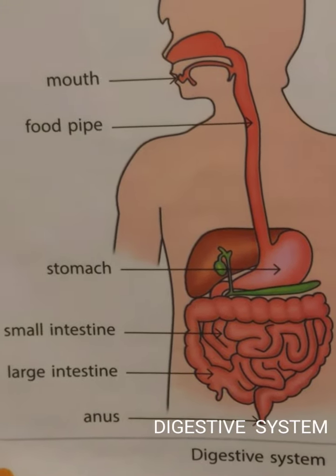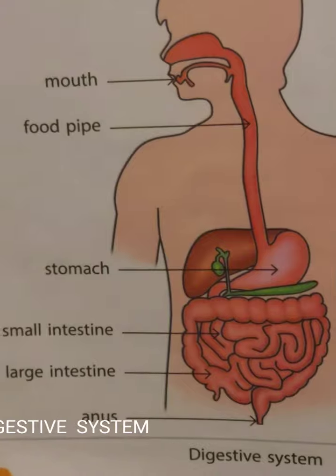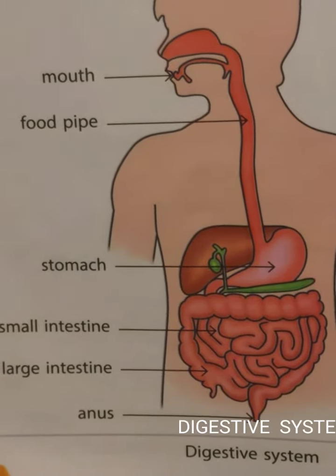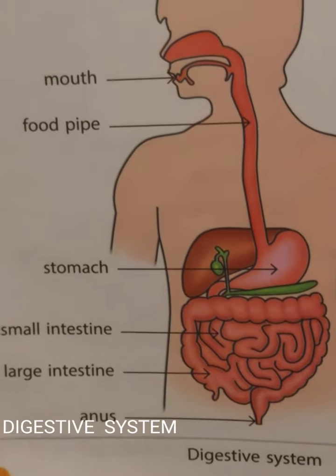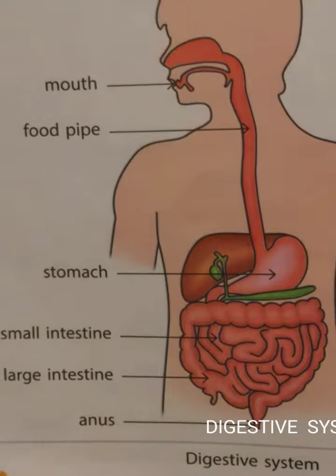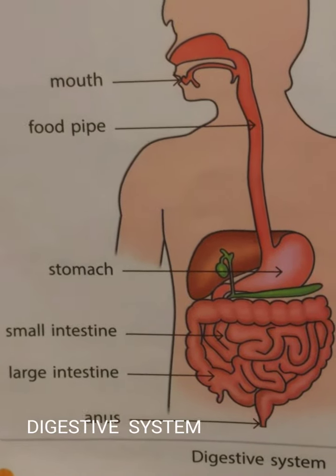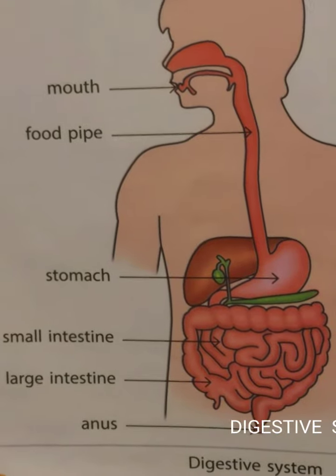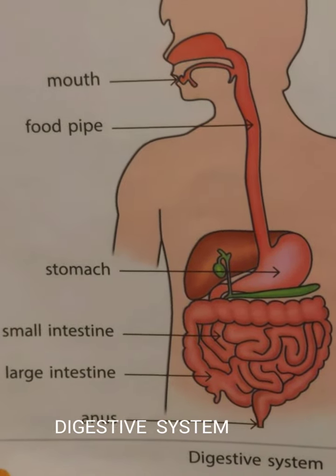So, digestion takes place and the useful substances are sent to the blood and carried to different parts of the body, which is used by our body for various functions, like when we study, walk, or run.